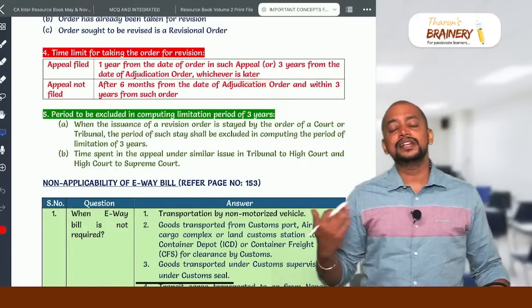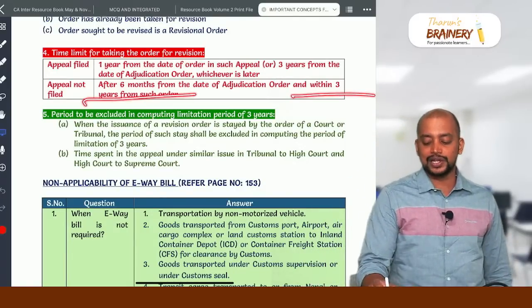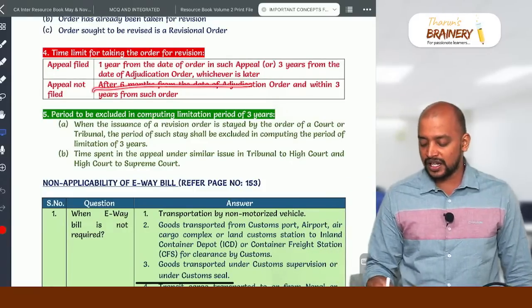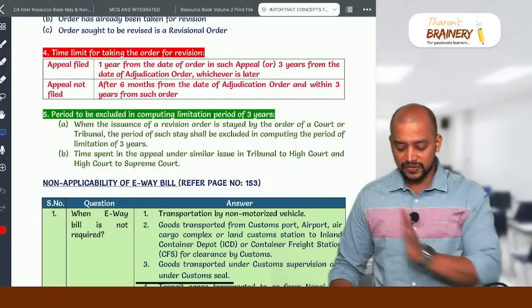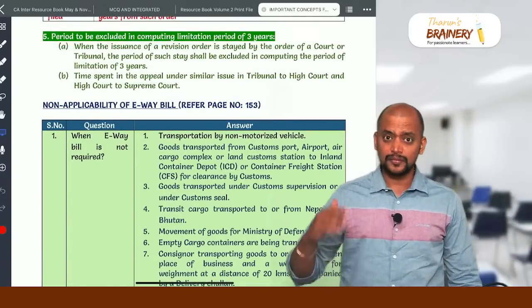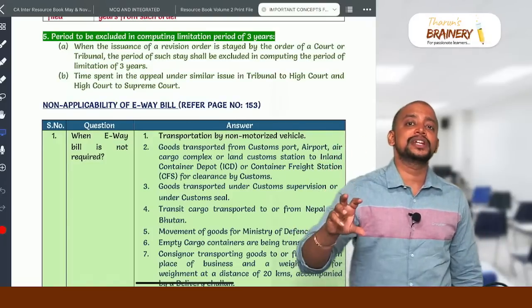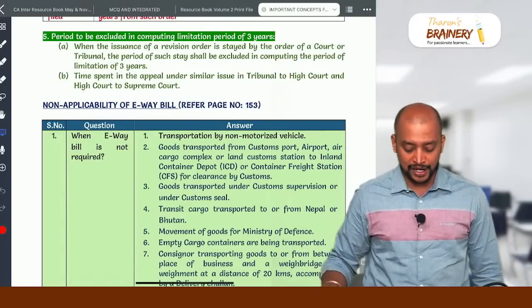Suppose the appeal is not filed, then in that case it is 3 years from the date of adjudication order, and the revisional authority will invoke after 6 months. So their jurisdiction will come after 6 months from the adjudication order and within 3 years from the adjudication order. While computing this period of 3 years, if any stay is granted, that should be excluded, or if a similar proceeding is in a high court or supreme court, that period should also be excluded.